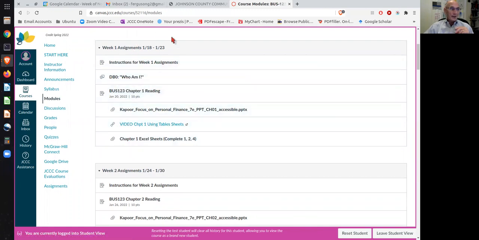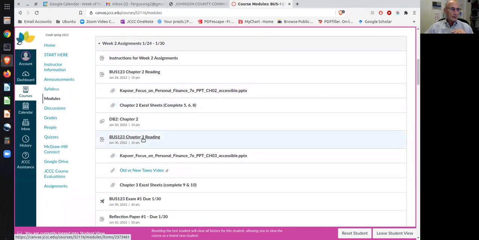The module will have the dates for that week. It will have instructions for the week, and then everything that needs to be done for the week, things like readings, will be there. For example, in week 2, you have readings for several chapters, and it will take you to those readings as long as you've connected to Connect.